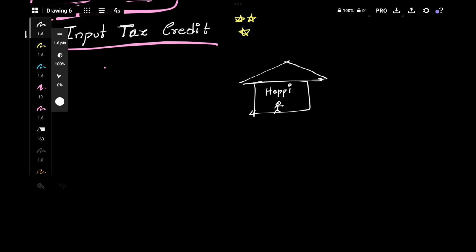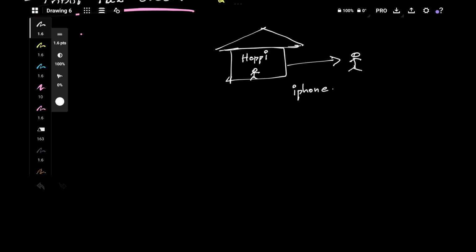In this mobile store they are selling iPhones. There is a person who has come to this mobile store and bought one iPhone. How much is the cost? The price for that mobile is 1 lakh.